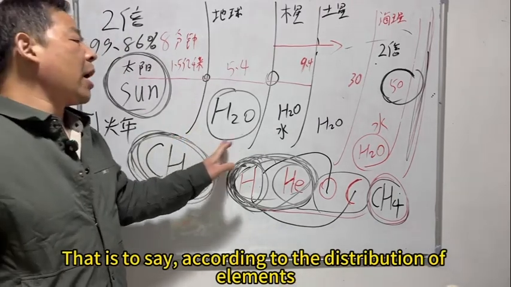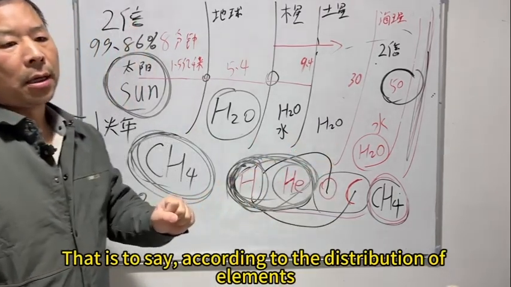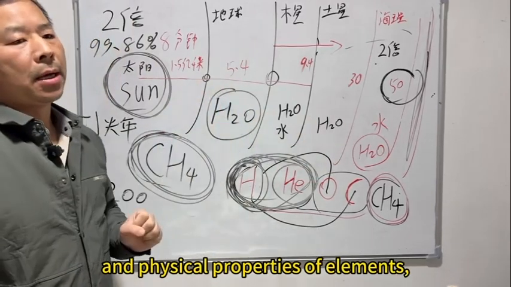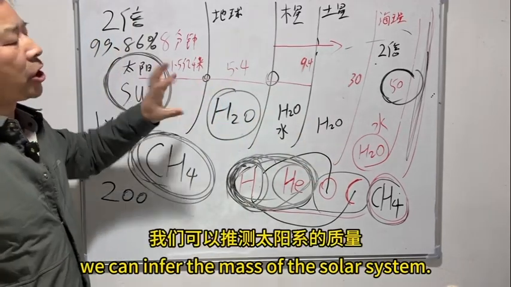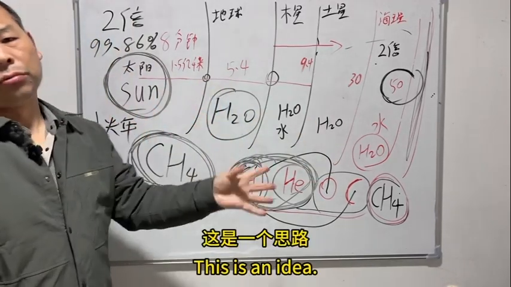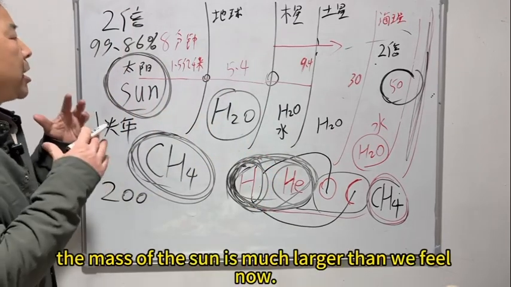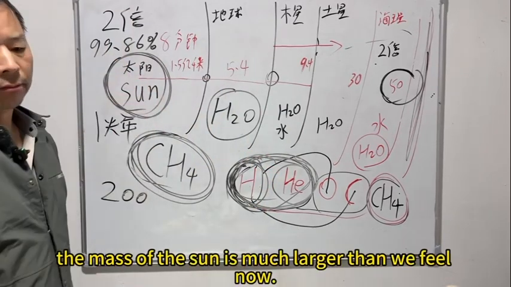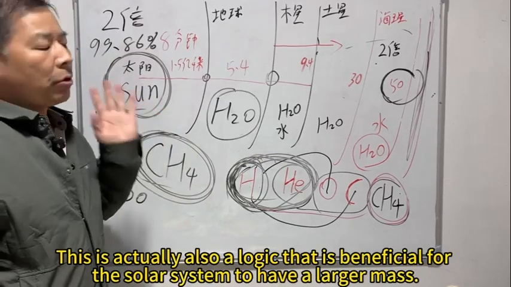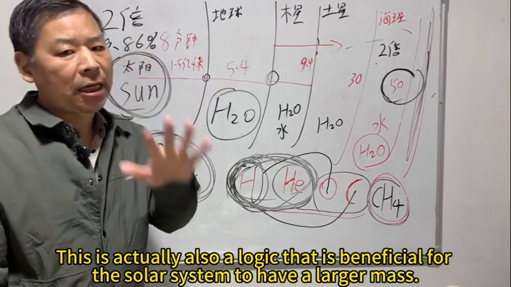That is to say, according to the distribution of elements and the physical properties of elements, we can infer the mass of the solar system. This is an idea. Through this idea, we can feel that the mass of the solar system is much larger than we feel now. This is actually also a logic that supports the solar system having a larger mass.